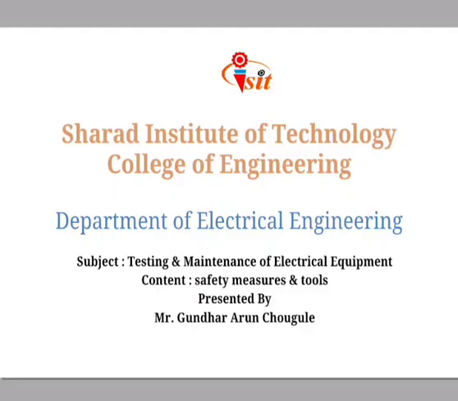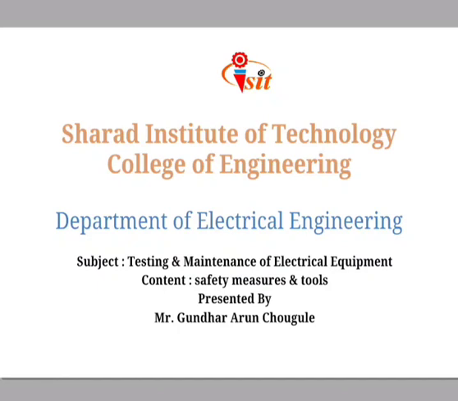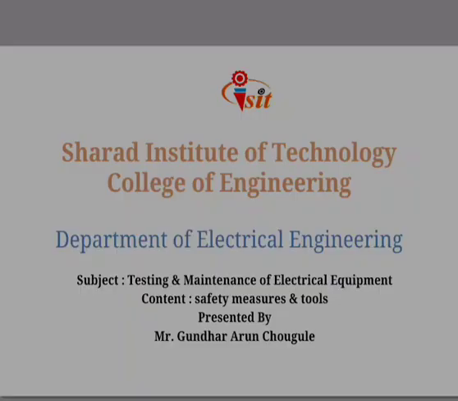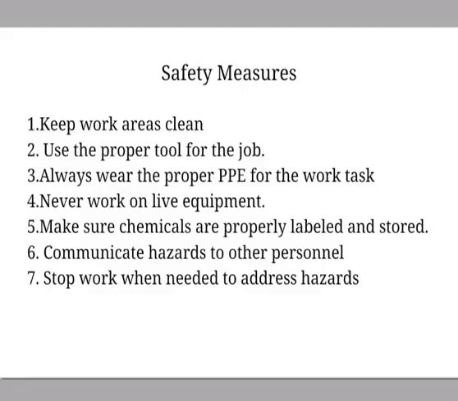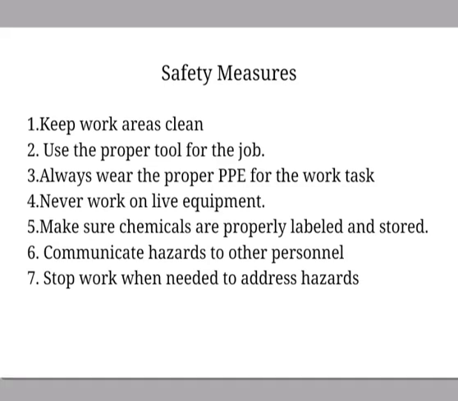Because of that, today we will discuss what safety measures we have to take whenever work is carried out, and what different safety tools we have to use. We will also discuss the different causes because of which accidents happen in the industry. Then we will discuss the safety measures. Whenever we work in the industry, we have to keep the surrounding area around the machines or system clean so as to work easily.